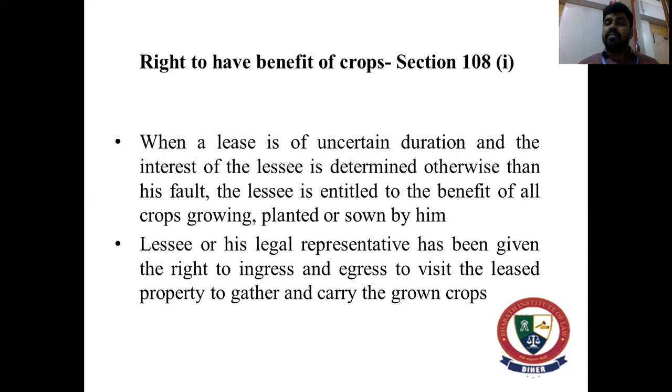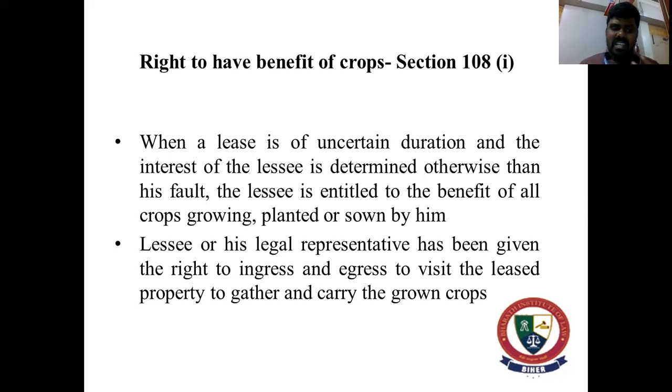The right to have the benefit of crops, section 108 clause I. So when a lease is of uncertain duration and the interest of the lessee is determined otherwise than by his fault, the lessee is entitled to the benefit of all the crops growing, planted or sown by him. The lessee or his legal representatives have been given the right to ingress and egress to visit the leased property to gather and carry the grown crops.